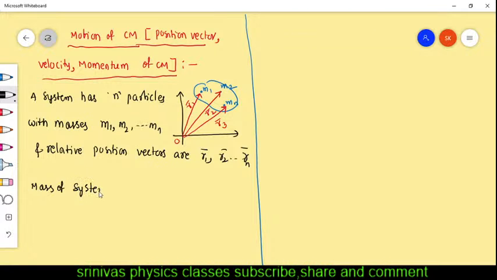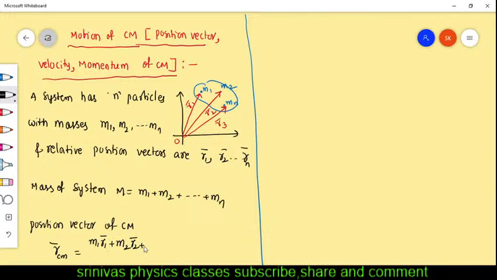Mass of system is capital M, means mass of system we will get as sum of mass of all particles, right? I want the position vector of center of mass. We can take it as RCM bar. This we will get very simple. In the previous format we have tried M1 R1, M2 R2, and so on Mn Rn. What is the position vector? The line joining one particle and origin. You see in the figure, M1 is a particle. You join the particle and origin with the red line. This is said to be position vector.